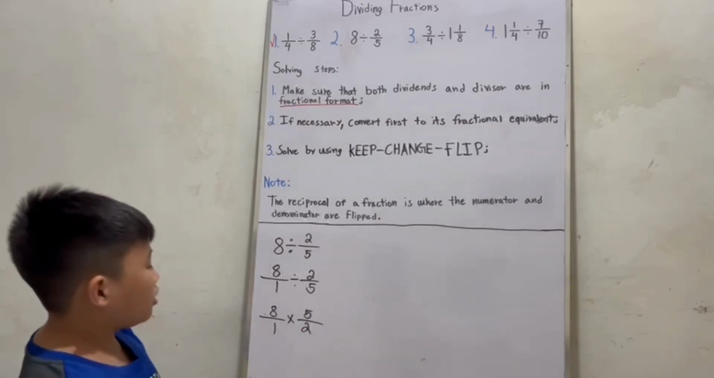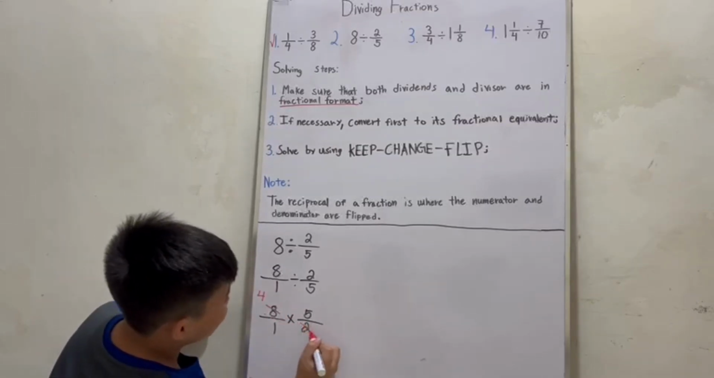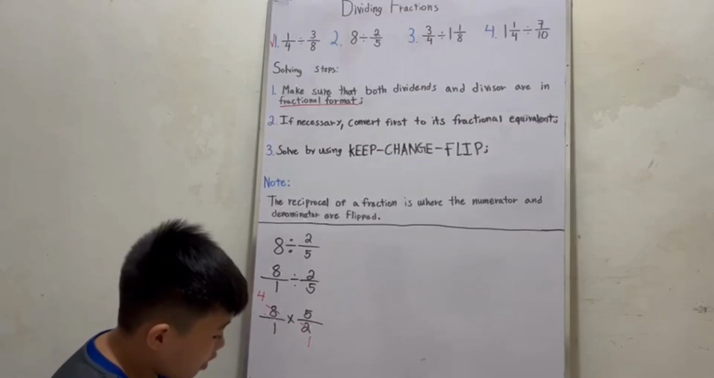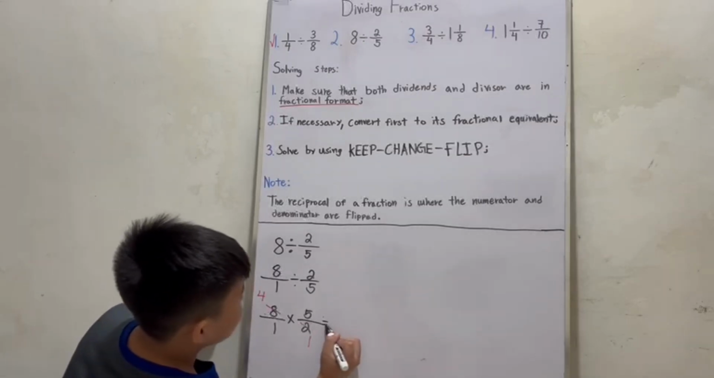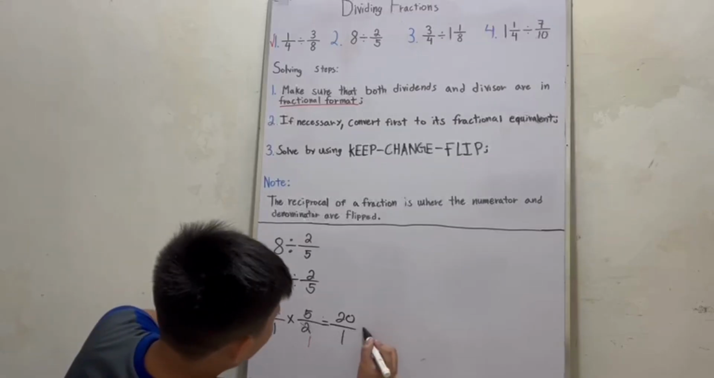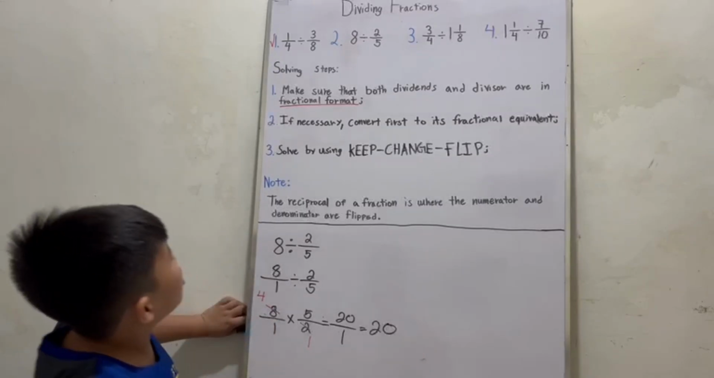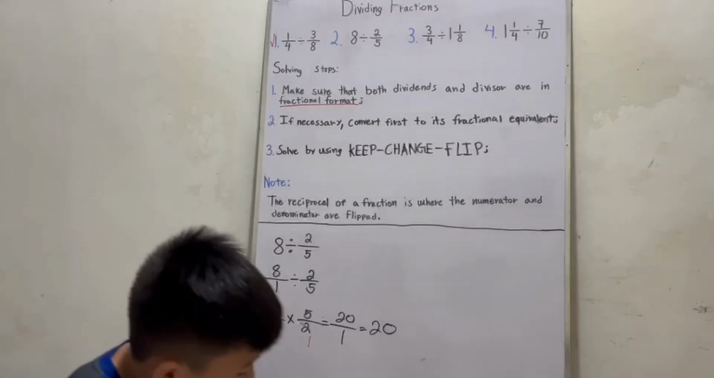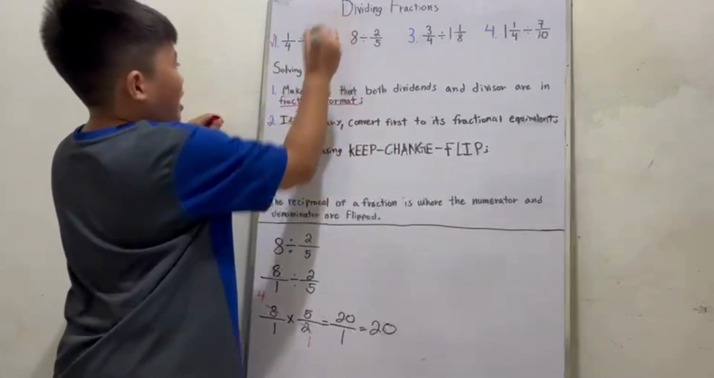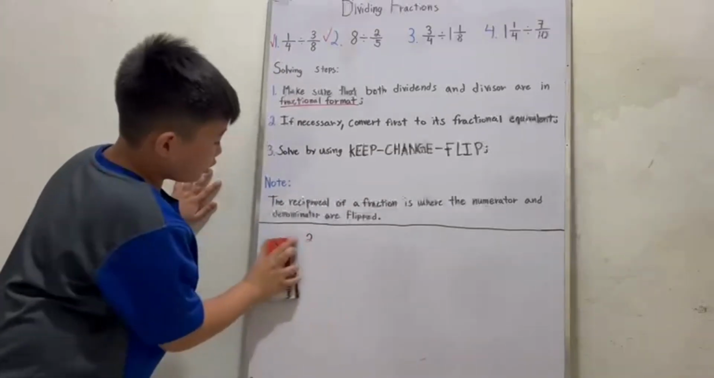Now let's do the cancellation technique again. So 8 divided by 2 is 4, and 2 divided by 2 is 1. Now 4 times 5 is 20, and 1 times 1 is 1. Now 20 over 1 is also equal to 20. So the answer for number 2 is 20. So let's check that. Now we're going to solve number 3.